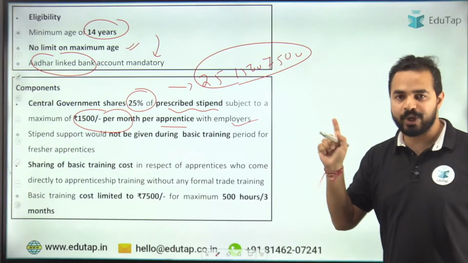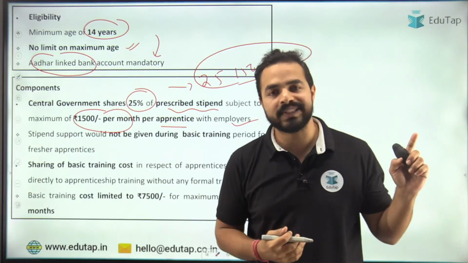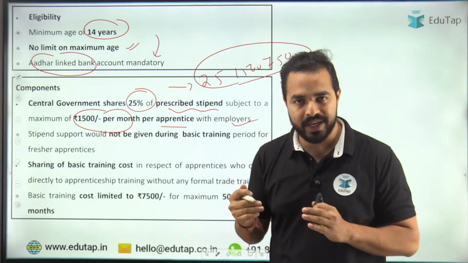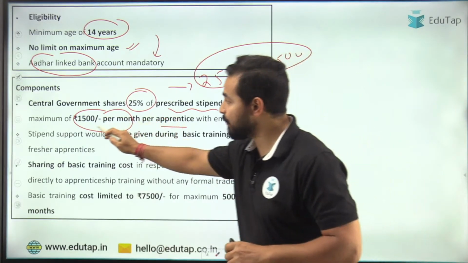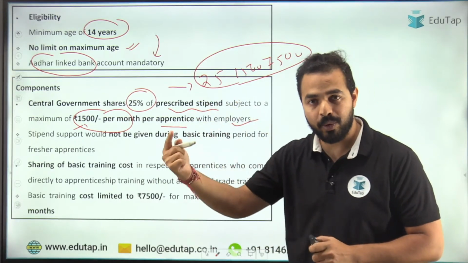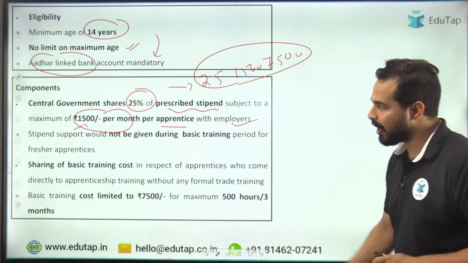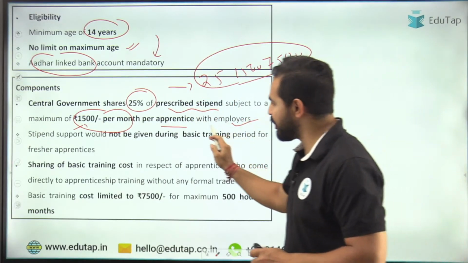So basically I told you that the previous scheme that we covered that day was a pilot scheme, which was also under the NAPS. There, over and above this 1500 per month, the people were getting 1500 additional amount as part of the stipend, right? That we covered in the previous session. Now stipend support will not be given during the basic training.